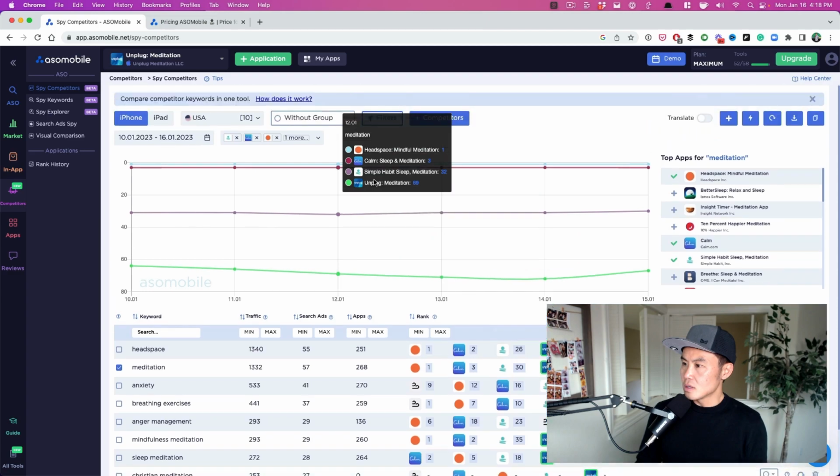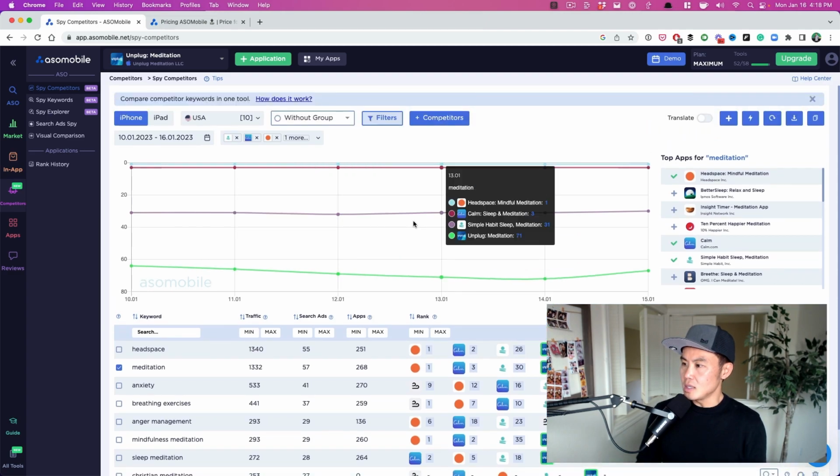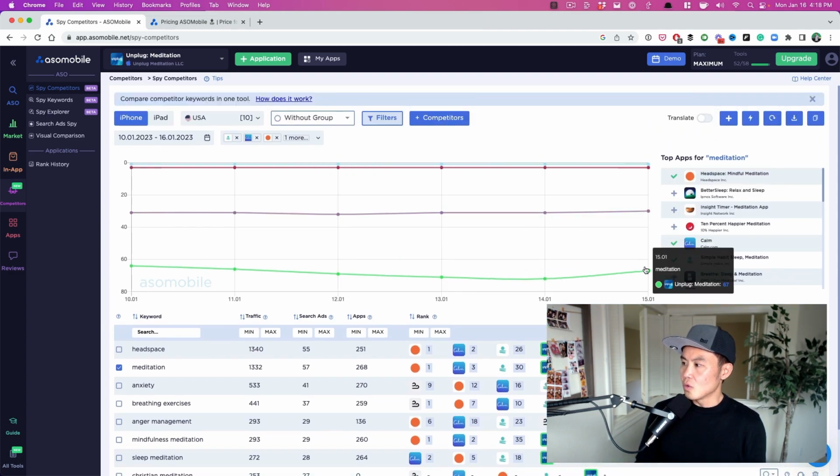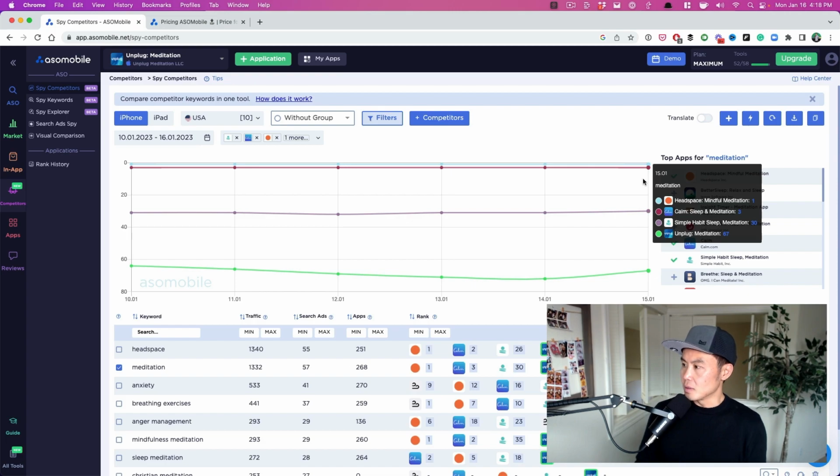Now, here is where we're going to look at. Now, you can see when it comes to meditation, fortunately, Unplug is at the very bottom. So Simple Habit is 30, as you can tell right here. Headspace is number 1, Calm is number 3, and we're down to 67.